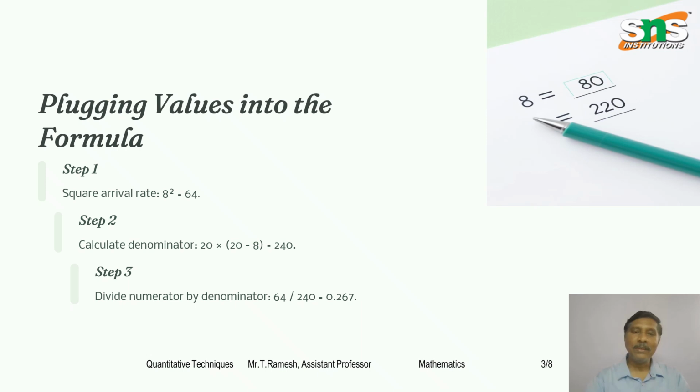Next, we calculate the denominator term in the formula. The denominator term is mu into mu minus lambda. Already we have mu as 20. So 20 into 20 minus 8 is equal to 20 into 12, that is 240. Step 5, we put everything in the formula: lambda squared divided by mu into mu minus lambda. Lambda squared is 64 and the denominator value is 240. So 64 by 240, after reducing, we get 0.267, which is the length of the queue.